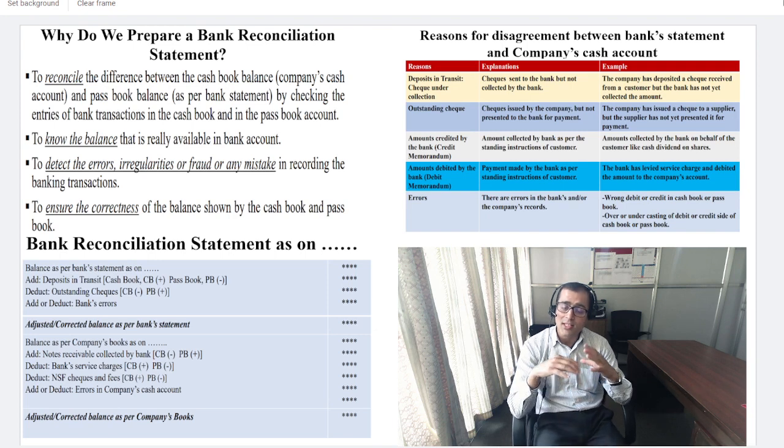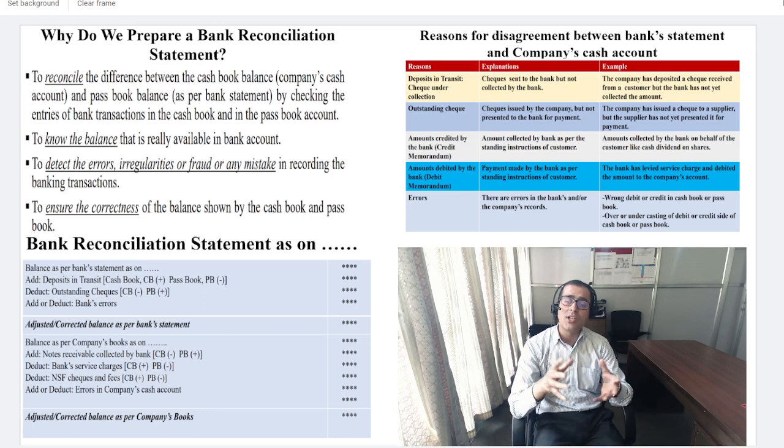But when you are correcting it, what do we do? Simply under the company record, you say less NSF check, not sufficient fund check.